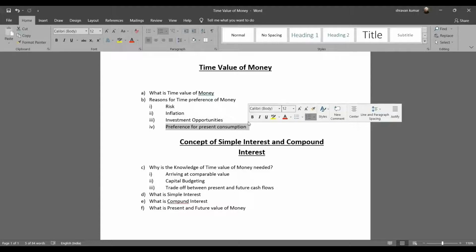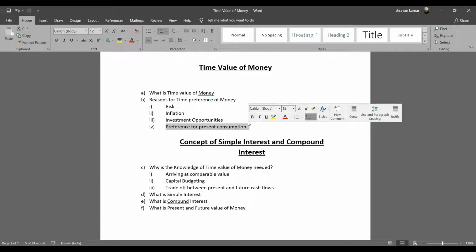So how are you going to compare? This is where the time value of money comes into play. As I told you earlier, 100 today is not equal to 100 one year down the line. Similarly, 15,000 today is not equal to the 15,000 I'm going to get in the second year, the third year, or the 15th year. The value of 15,000 in year one is much less than the value of the 15,000 I'm having today. So how do I compare?